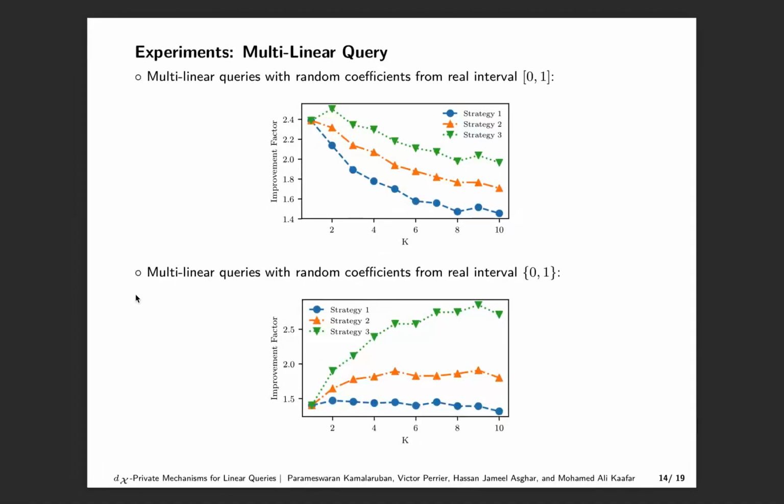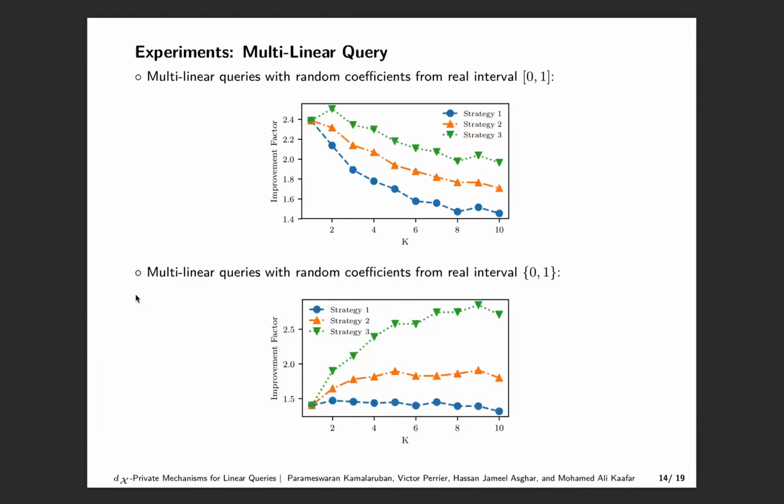The first type consists of matrices whose entries are drawn from a uniform distribution over the real interval between 0 and 1, and the second type has matrices whose entries are random binary numbers, 0 or 1. For each K from 1 to 10, we randomly draw 100 query matrices Q of size K by n and compute the averaged improvement factor for the above three different choices of C. The results are shown in the figures.